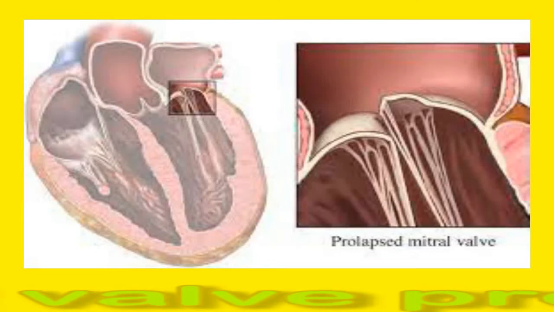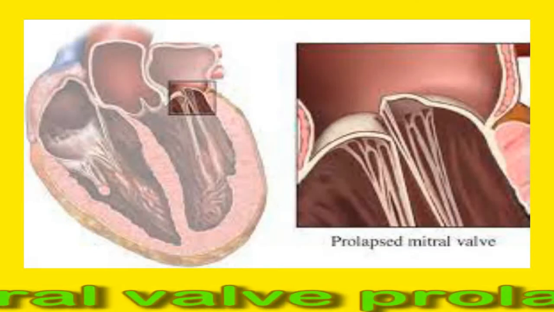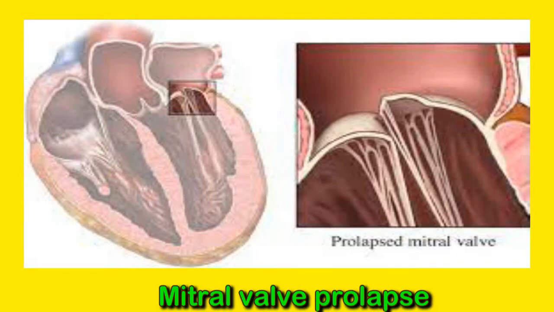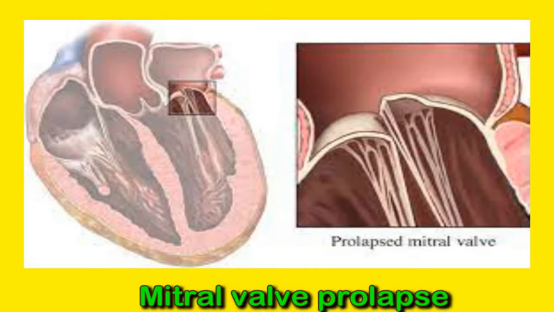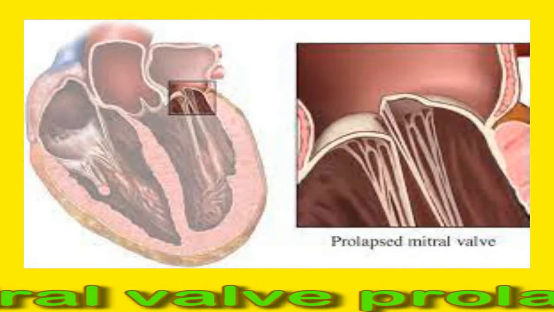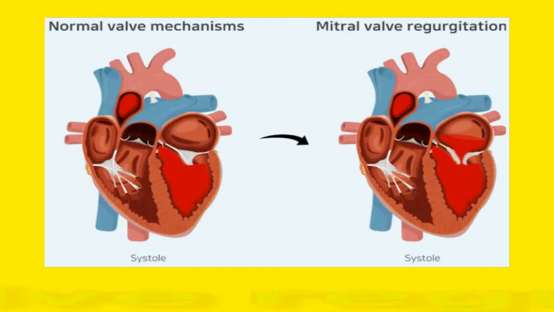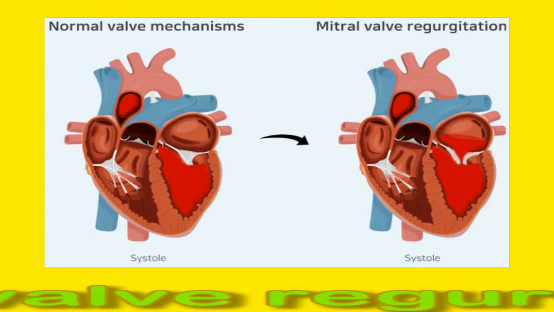Mitral valve prolapse. Mitral valve prolapse means the mitral valve bulges out or prolapses because it does not close evenly. The mitral valve pumps freshly oxygenated blood out of the heart to the rest of the body. Mitral valve regurgitation.